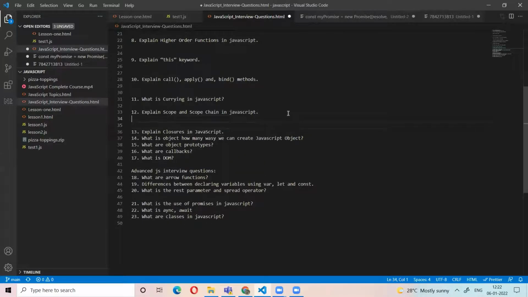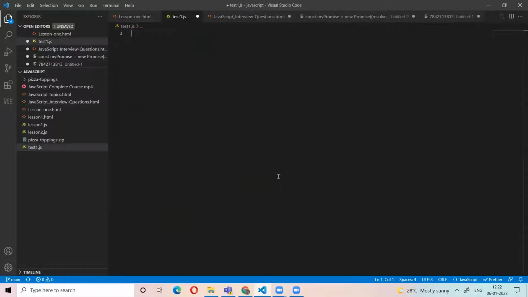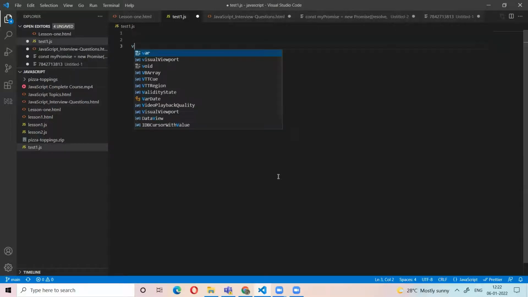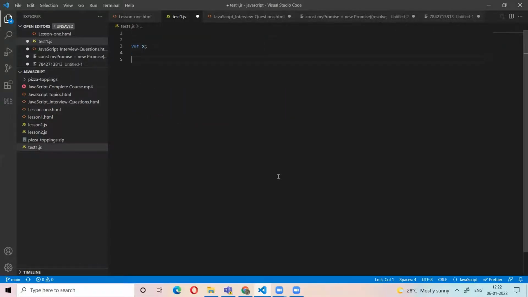Now, explain the scope and scope chain in JavaScript. Okay. In JavaScript, we have mainly 3 scopes. That's a function var x.